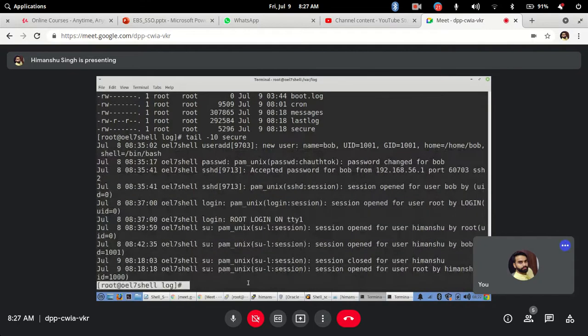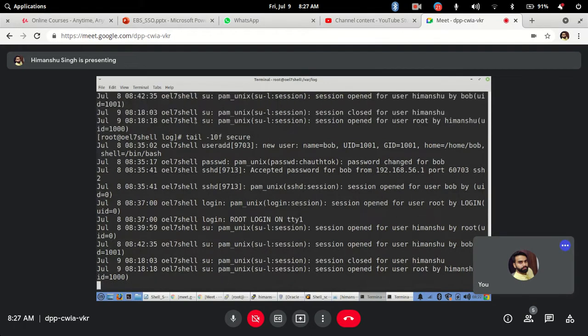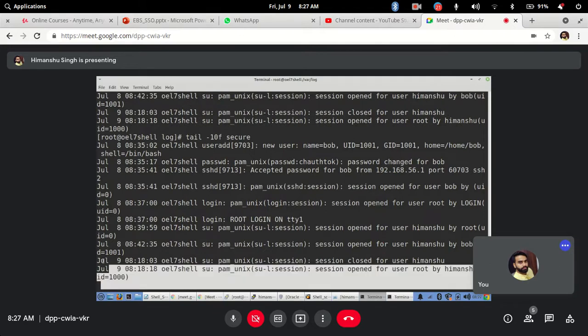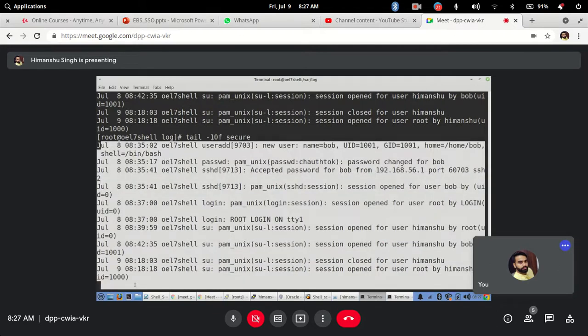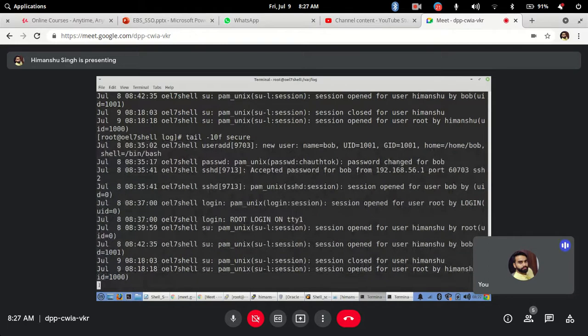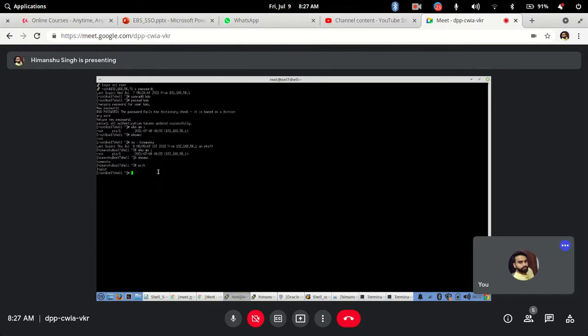But if I go ahead and do tail hyphen 10 f, f will never come out of your command prompt. See, it is still here, it has not come out of the command, and it will be open and it will keep displaying the latest content. So if you see, last content was at 8:18. Okay, so let me do something here. I will go to my unconnected root here. So I will do su hyphen Himanshu, then from here I will go to Bob,